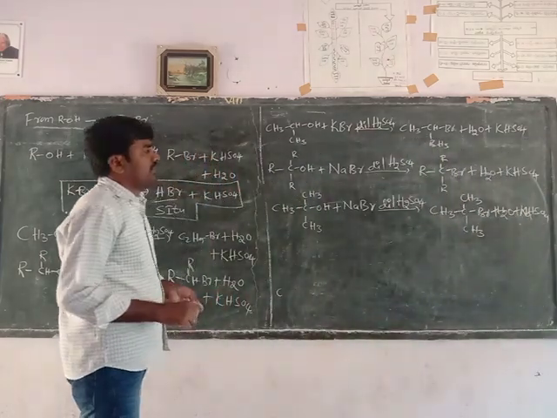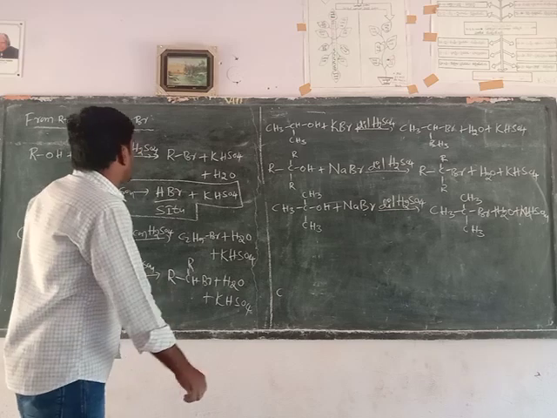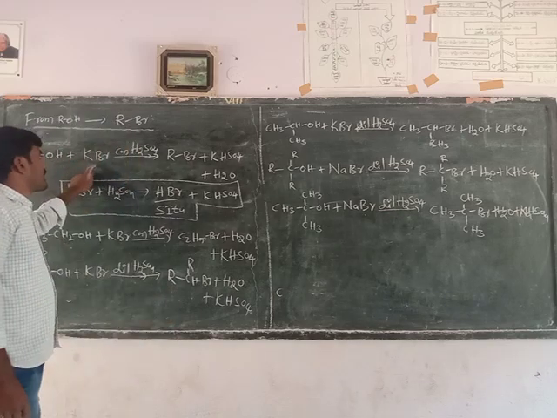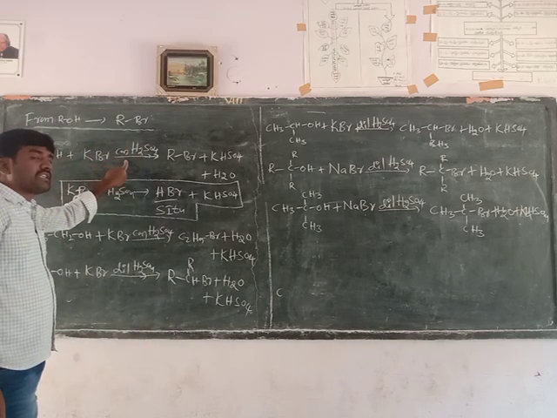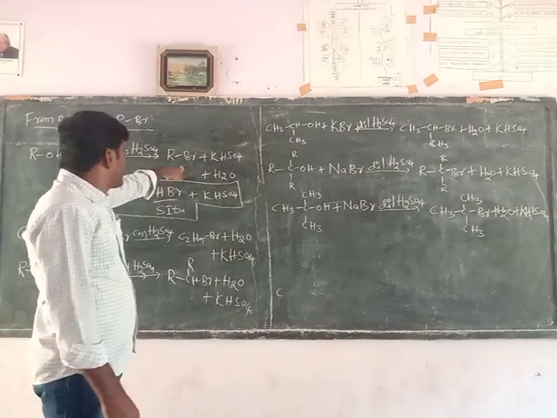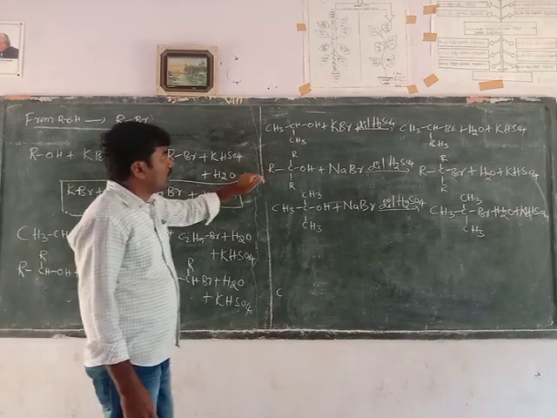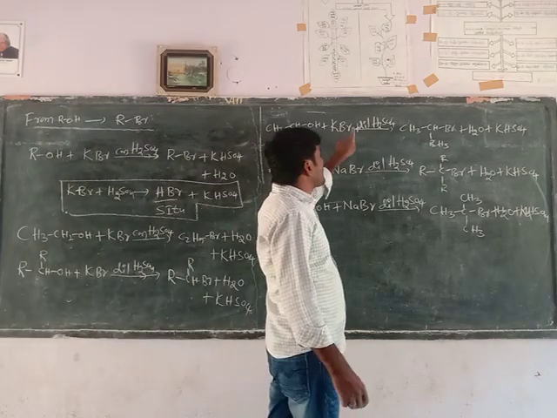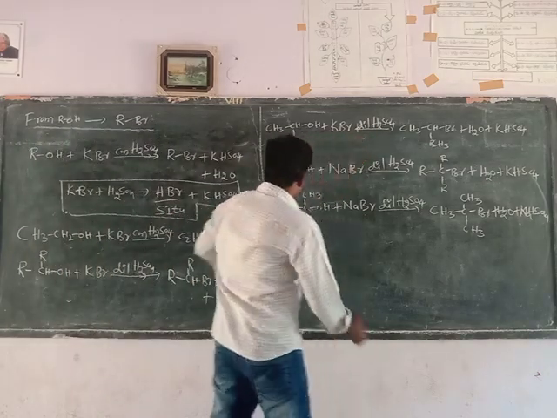Here, primary alcohols react with potassium bromide in the presence of concentrated sulfuric acid to form alkyl bromide, whereas secondary and tertiary alcohols react in the presence of dilute sulfuric acid. Why?